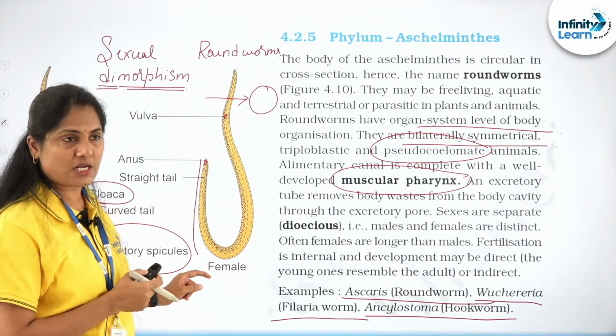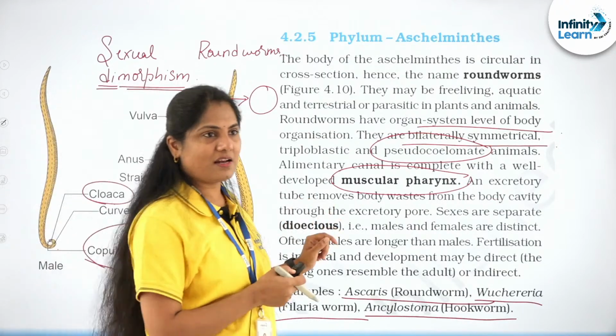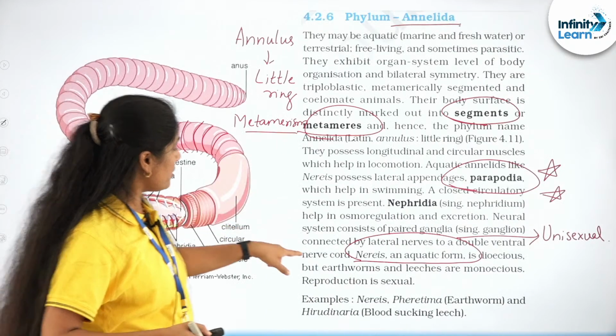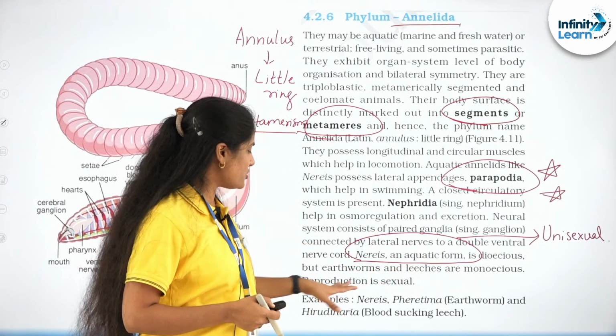I saw the screen just now. Faisal already cleared that also for you. Nice. So earthworms and leeches are the ones which are bisexual.